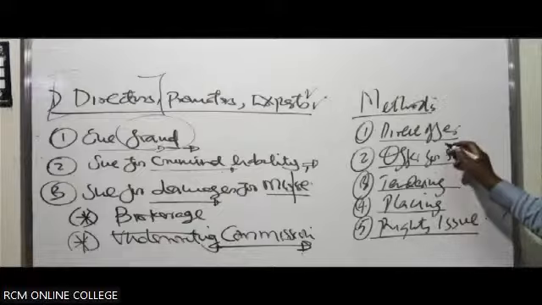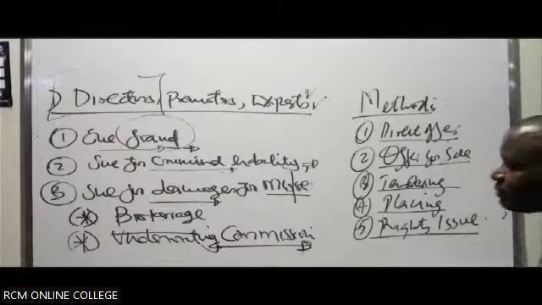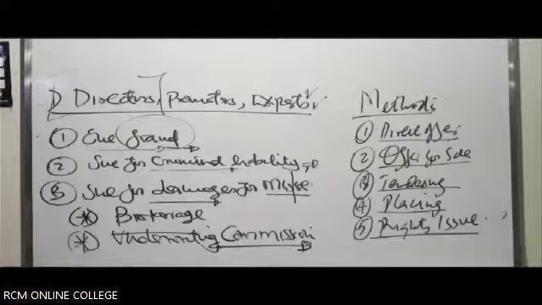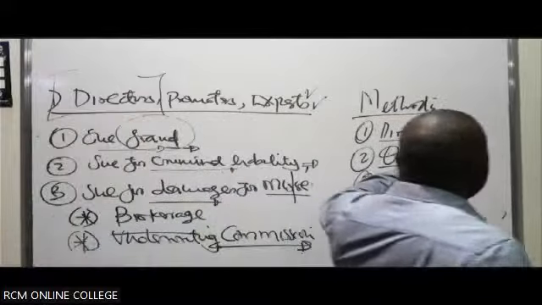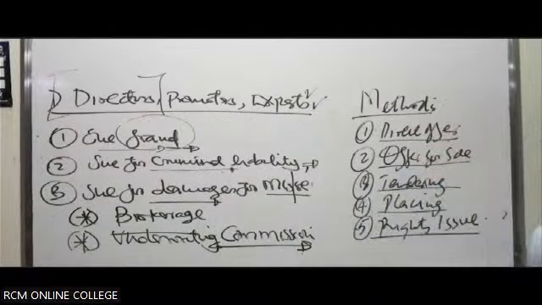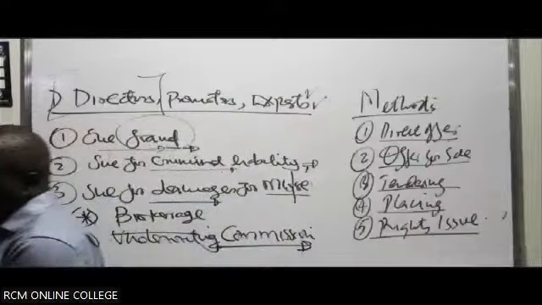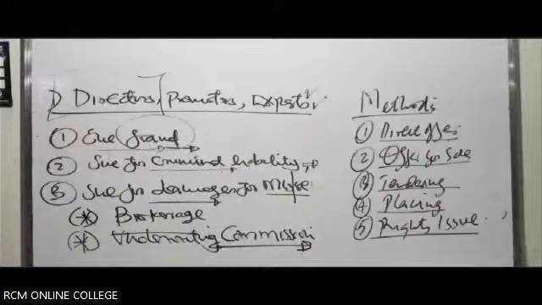When you talk about a direct offer, it is where the company itself directly sells the shares. They sell the shares by themselves, as the company. So the company will be fully involved in preparing the prospectus. Then they issue out the prospectus. Eventually they invite people to buy the shares.